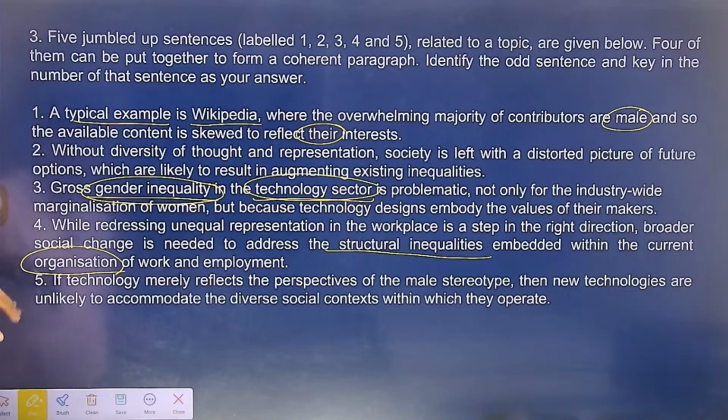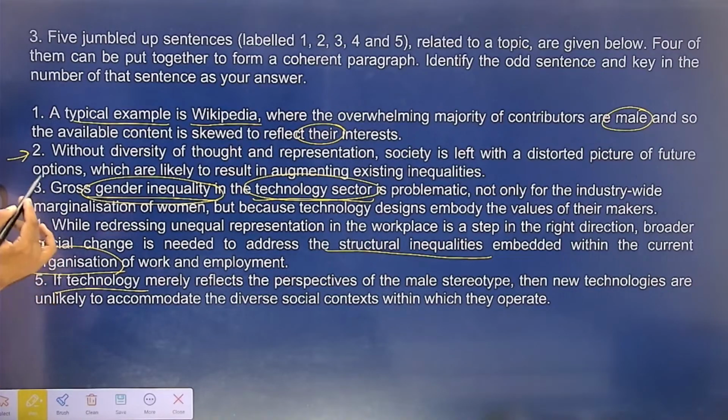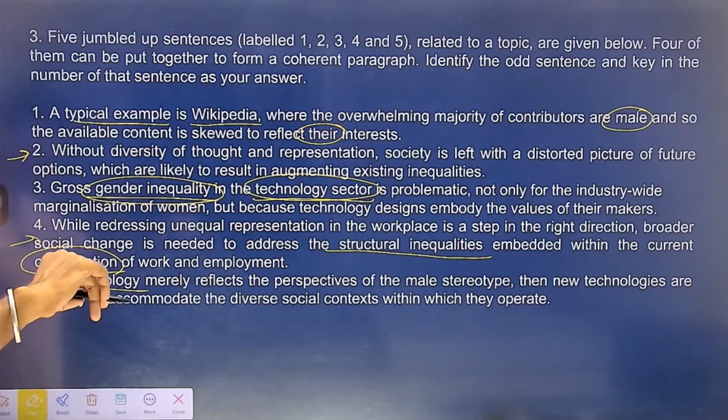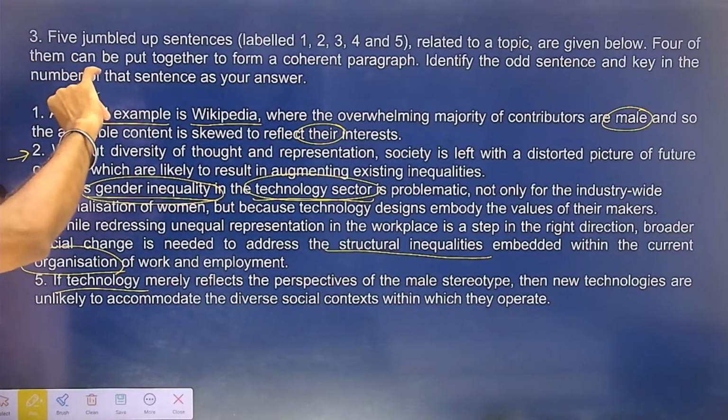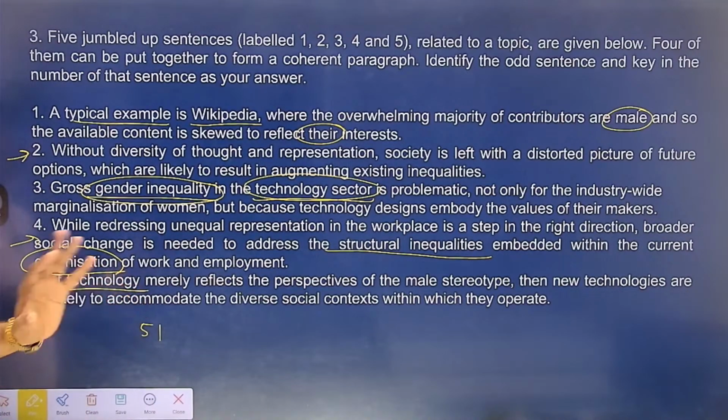So okay, it is quite interesting, so I think we will have to consider one, second and fourth. Fifth says, if technology merely reflects the perspectives of the male stereotype, the new technologies are unlikely to accommodate the diverse social context within which they operate. So fifth is again talking about technology, and fifth is giving a viewpoint. So if technology merely reflects the perspectives of the male, as is happening in the Wikipedia example, it means 5 becomes the assertion, the viewpoint, and 1 becomes the example of that. So 5 and 1 go together well, understand?